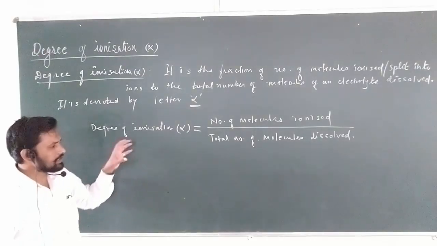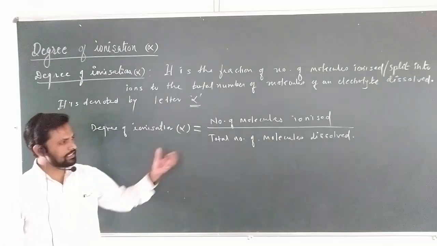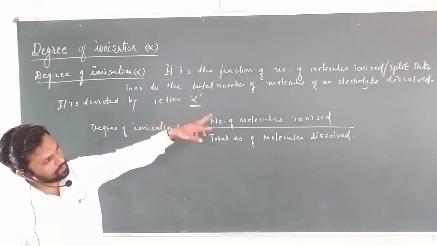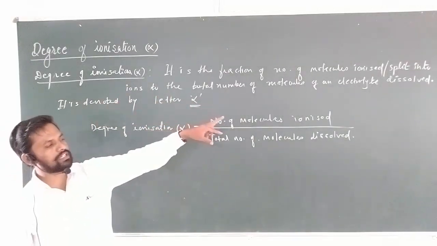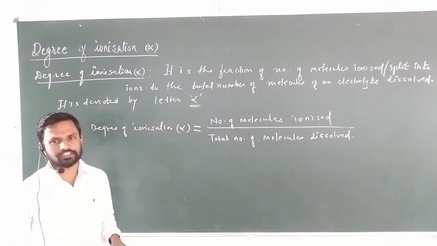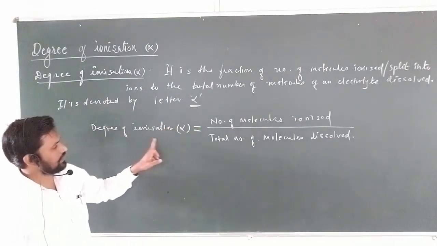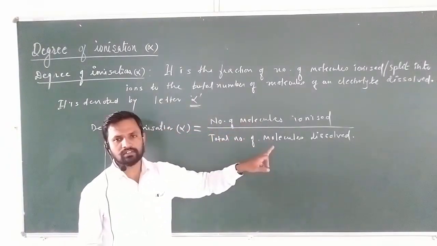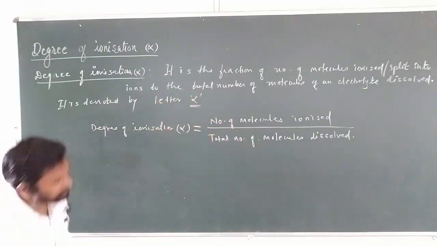Getting my point? म्हणजे किती मॉलिक्युल्स आयनाइज होत आहेत आणि किती मॉलिक्युल्स आपण सुरुवातीला घेतलेले. That ratio is nothing but the degree of ionization. So the fraction of the number of molecules ionized or split into ions to the total number of molecules of an electrolyte dissolved is known as the degree of ionization. It is denoted by the letter alpha. So always, degree of ionization alpha equals the number of molecules ionized to the total number of molecules dissolved. That is a ratio. It is a fraction. Okay, I hope you understand.